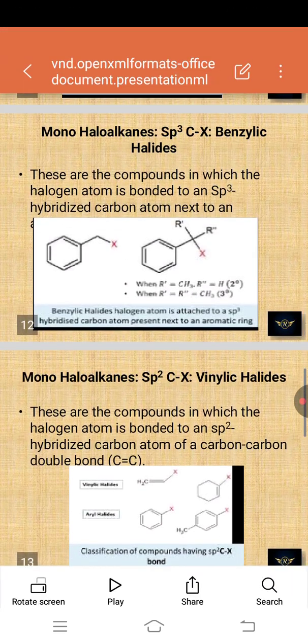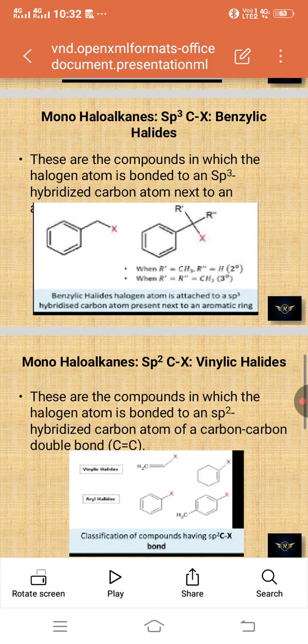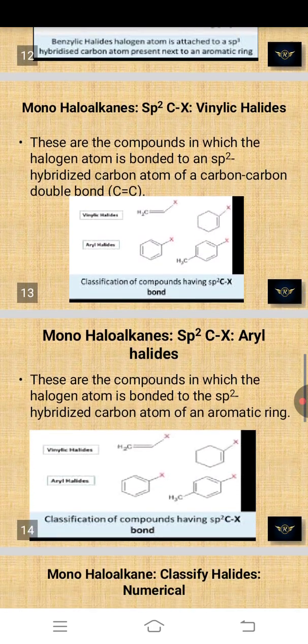And then benzylic halide: these are the compounds in which the halogen atom is bonded to an sp3 hybridized carbon atom present next to an aromatic ring. It is the aromatic ring, next to it is the halogen group, that is chlorine, bromine, whatever it is. It is only a halogen, that is called benzylic halide.